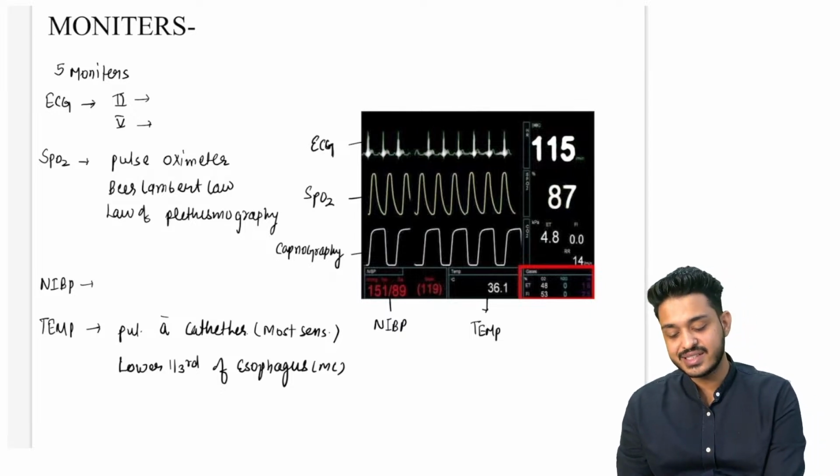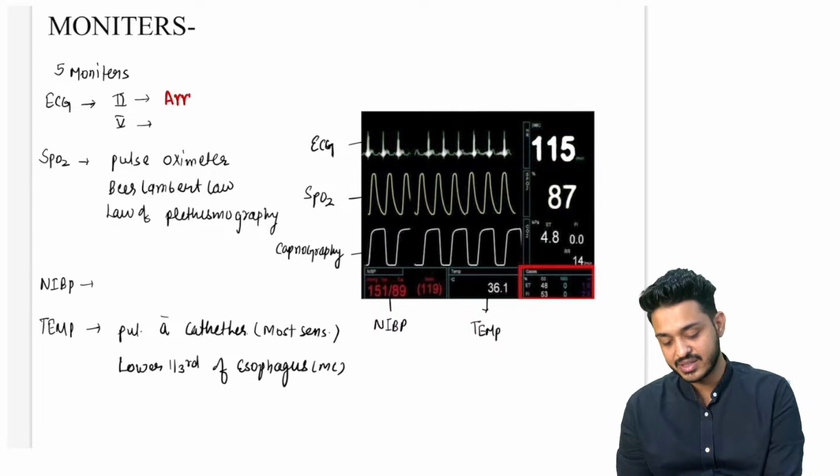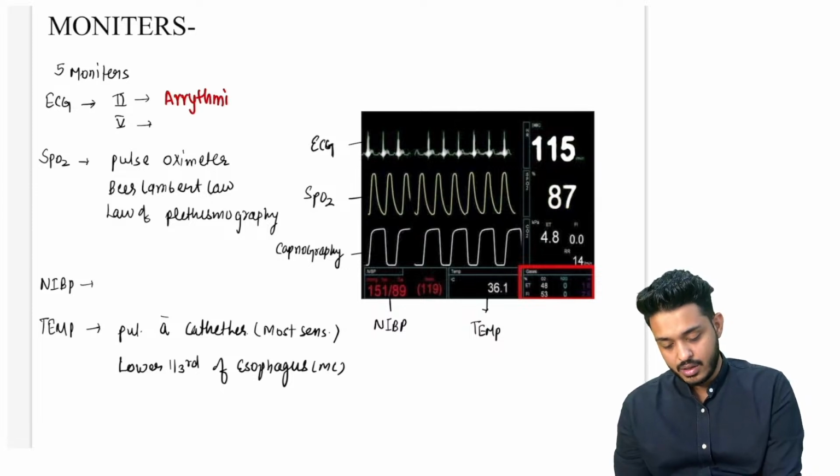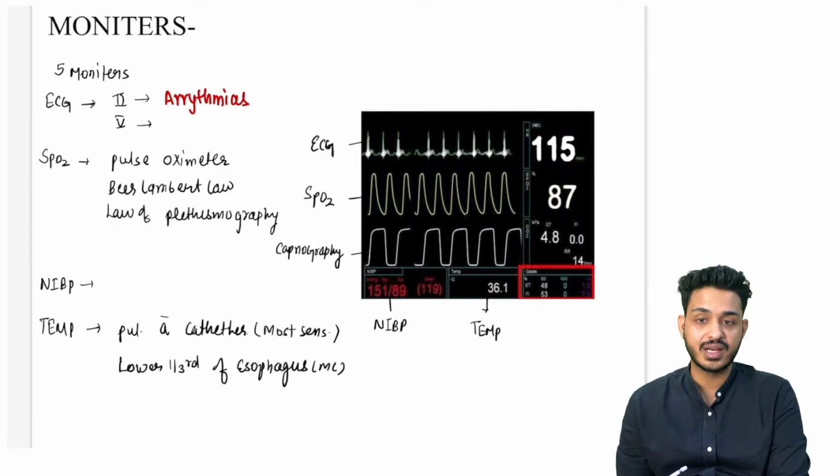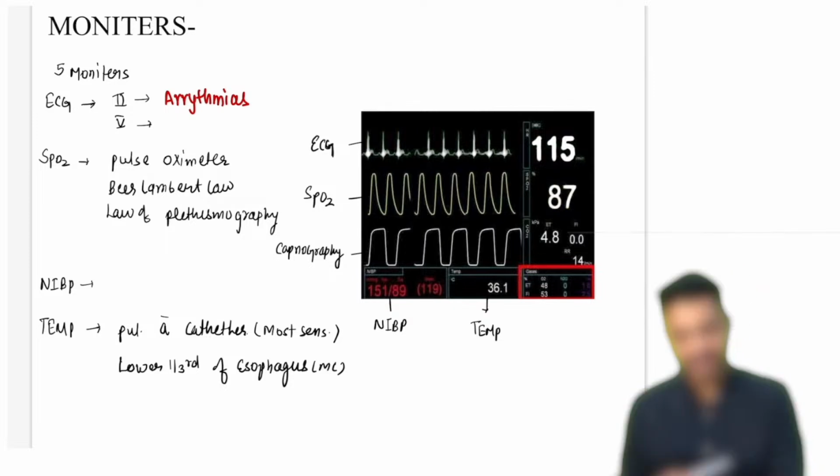So what are the leads that we are going to see in the ECG? We are going to see lead number 2 for the arrhythmias. Lead number 2 is going to tell us about the arrhythmias. Lead number 5 is responsible for the myocardial infarction, right? 5 क्या दिखाएगा? myocardial infarction तो नहीं हुआ, right? So 2 और 5 हम लोग ऐड करते हैं, right?